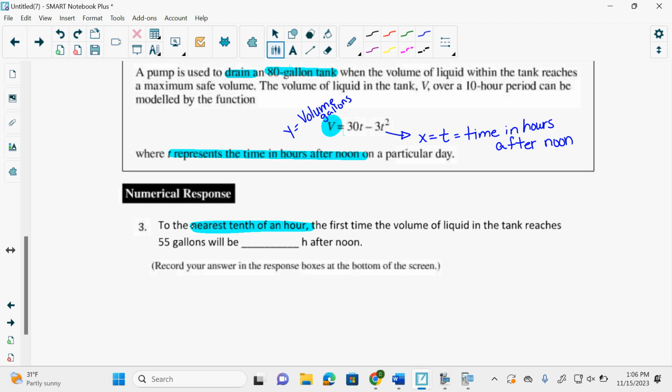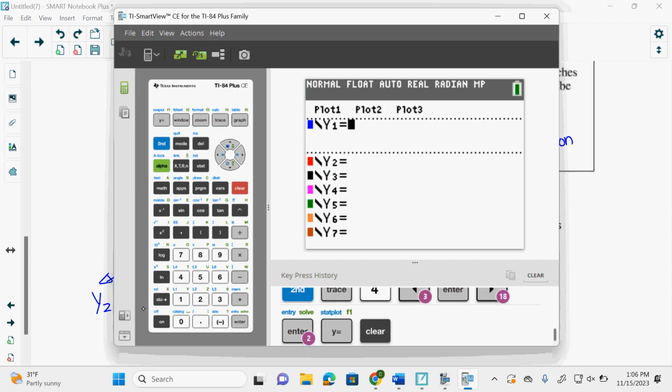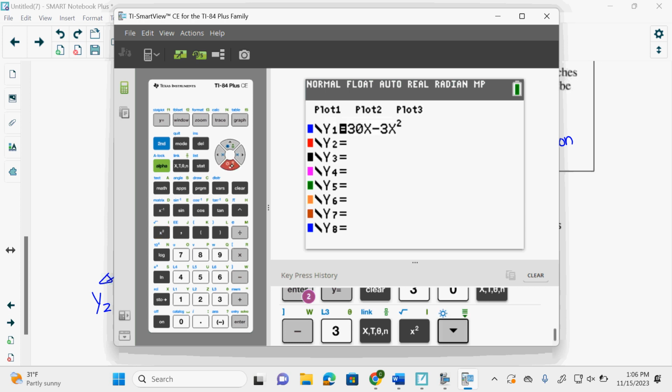Okay. So, to the nearest tenth of an hour, the first time the volume in the tank reaches 55 gallons. Did they give me Y or did they give me X? They gave me the volume. So they gave me Y, and when they give me Y, it goes into my Y2. First time, try it out, let's go. Typing it in. You go to your calculator and type in 30x minus 3x squared, right? And then in our Y2, we put 55.